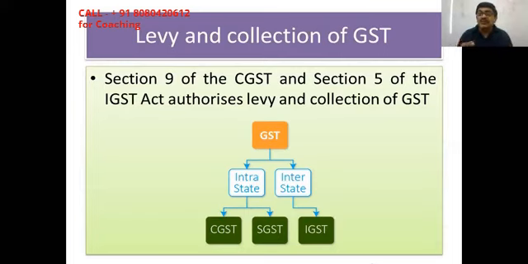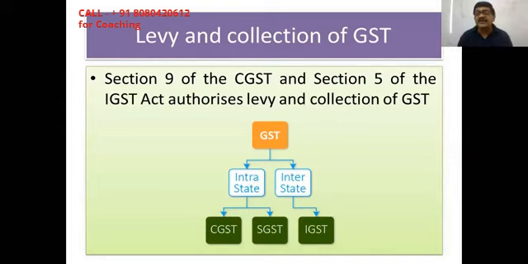So IGST amount is equal to the aggregate of CGST and SGST. And IGST is collected by the central government, and half of that amount is shared by the central government with the state government, which is the recipient state. So the central government shares the revenue with the recipient state. So 50% of the amount collected by the government directly goes to the state government that is the recipient. Recipient means the state in which goods or services are being received.